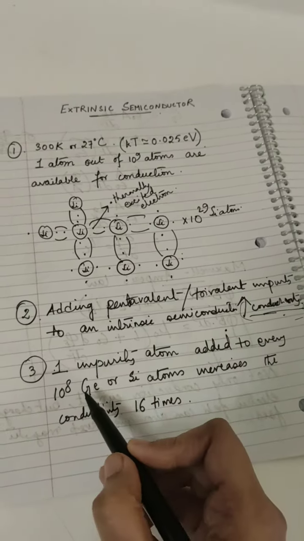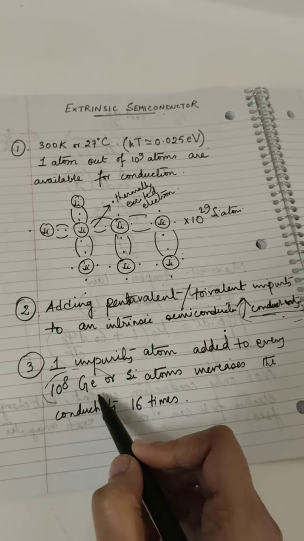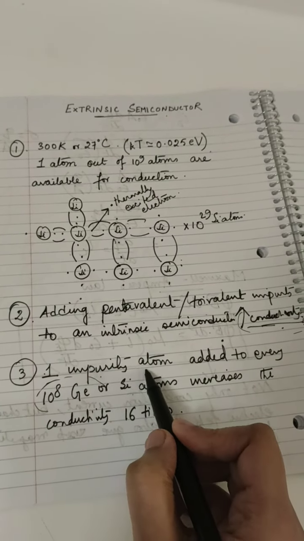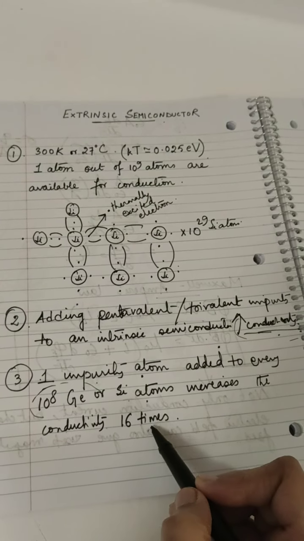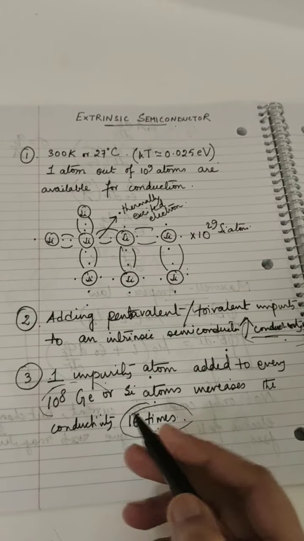So you can understand, for every 10 to the power 8 germanium or silicon atoms, if you add one impurity atom, then the conductivity increases 16 times.